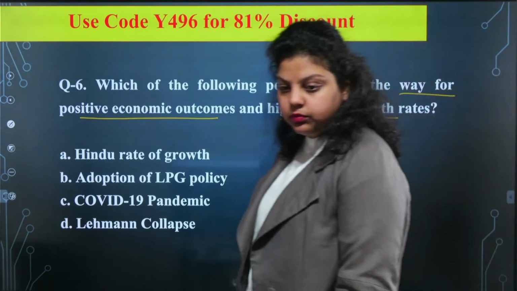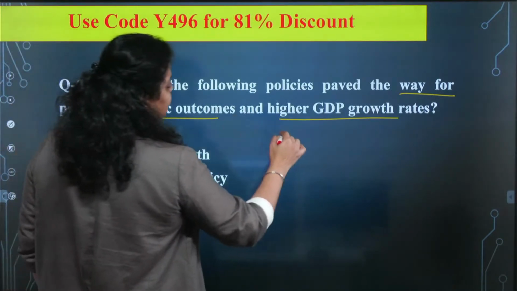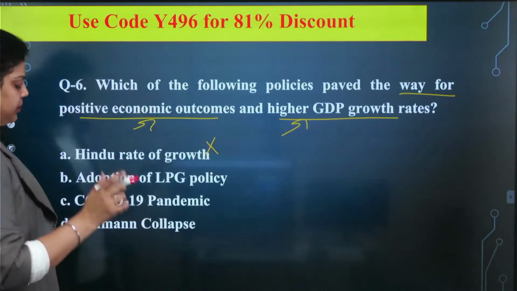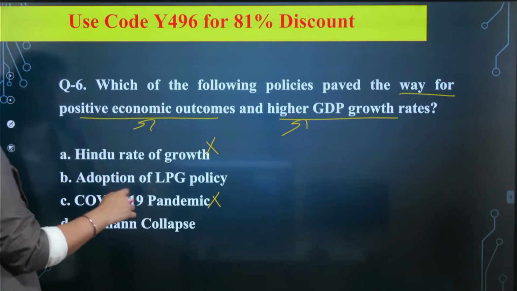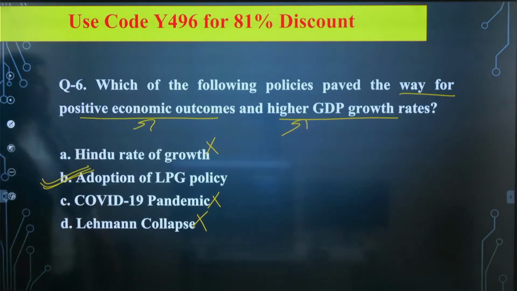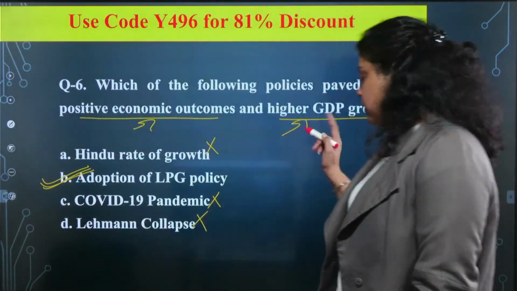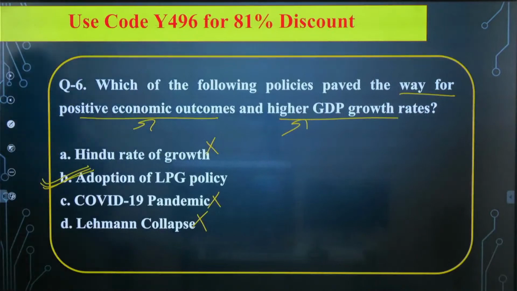Okay. So we are talking about positive economic outcomes and higher GDP growth. Hindu rate of growth was showing the slow growth rate of the country. The pandemic never gave us positive economic growth outcomes or higher GDP growth. The Lehman collapse created a financial crisis. So the right answer will be B. Adoption of LPG policy has given us a way to positive economic outcomes as well as a higher GDP growth rate. So the right answer will be your B option, adoption of LPG policy, which was done in 1991.